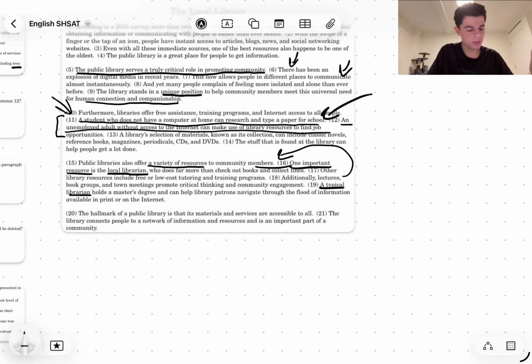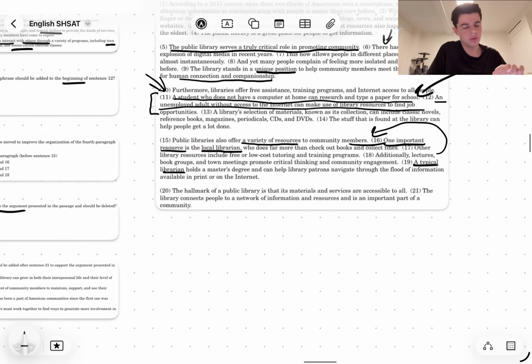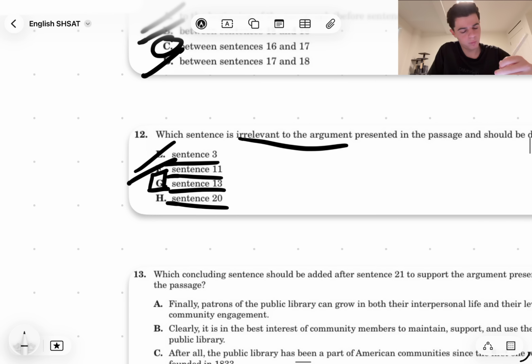The hallmark of the public library is that its materials and services are accessible to all. Well, no, this is exactly the argument they're making. So this can definitely not be irrelevant to the prompt. So that's why H is without a doubt wrong, and that's why I'm pretty sure G will be the right answer, and it is the right answer.